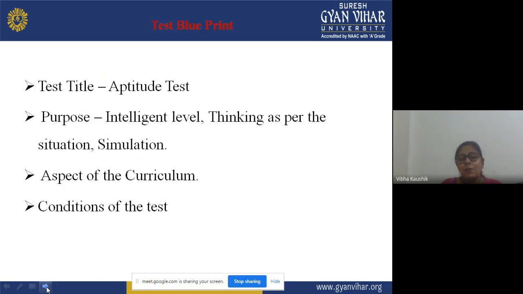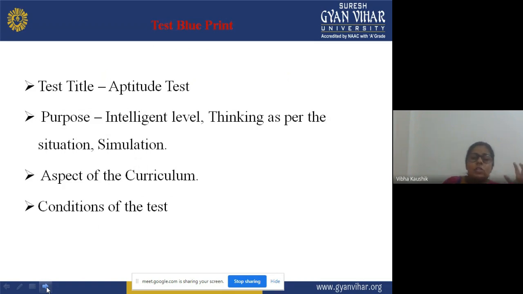This is a specific purpose. Thinking as per the situation, means whether you are able to think as per the situation or condition. Simulation: how you are stimulated towards that condition. Aspects of the curriculum are also included there.